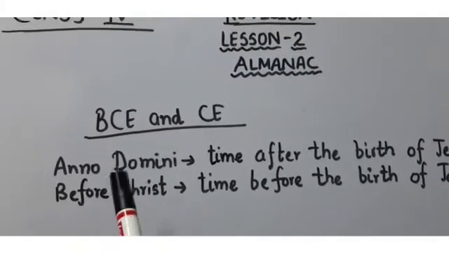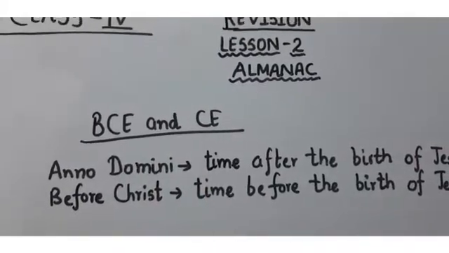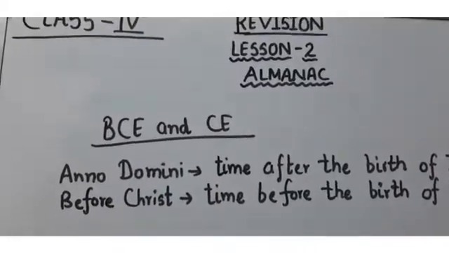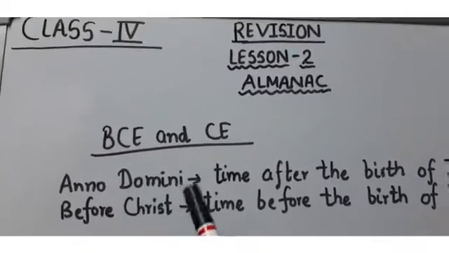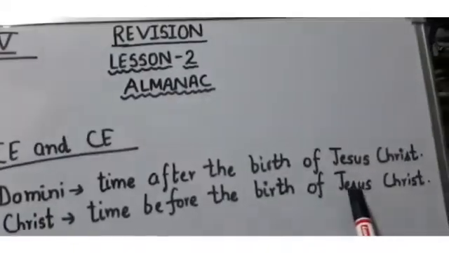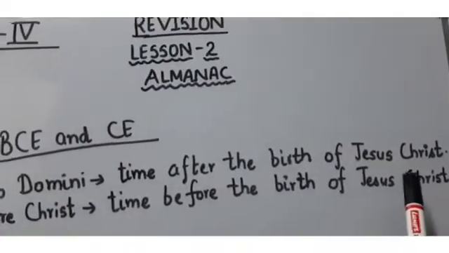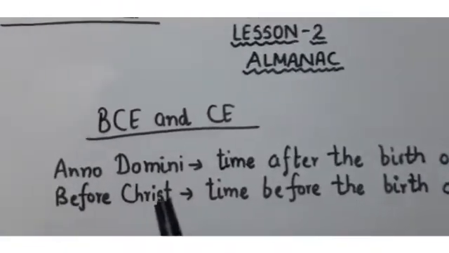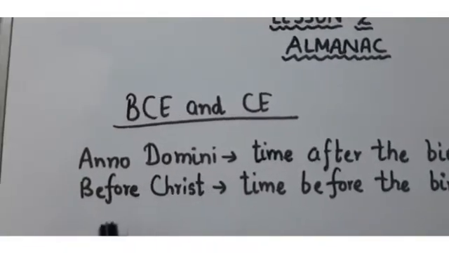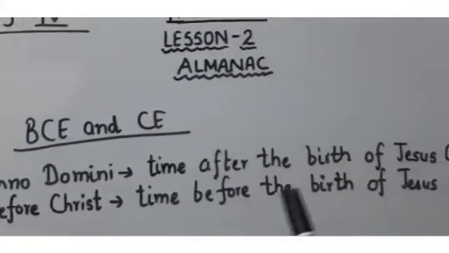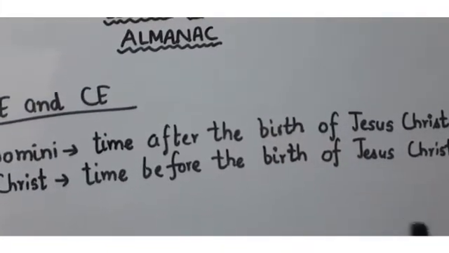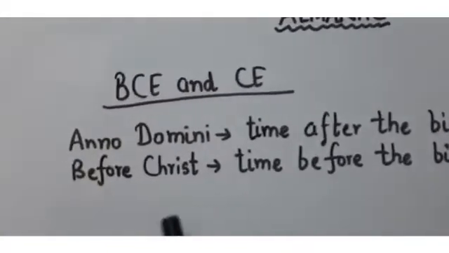Then come to BCE and CE. Now what is BCE and CE? Now here, Anno Domini. What is Anno Domini? It is the time after the birth of Jesus Christ. When Jesus Christ was born, after that time, that time was called Anno Domini. And before Christ, this is the time before the birth of Jesus Christ, when he was not born, that time period is called before Christ.